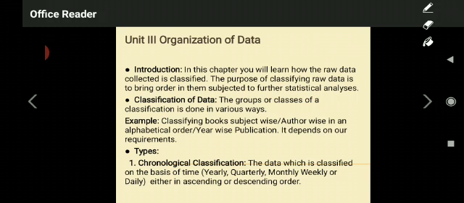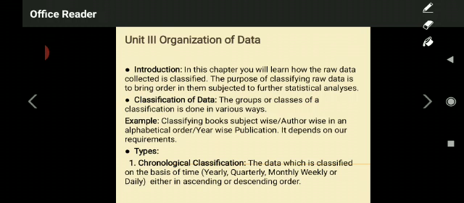Now coming to the types of classification of data: how to classify the data in a systematic manner. You have to understand this. It is a most important topic for 4 marks or sometimes 6 marks in the examination. They may ask you to explain the types of classification of data. Look at the first classification: that is chronological classification. Very easy.